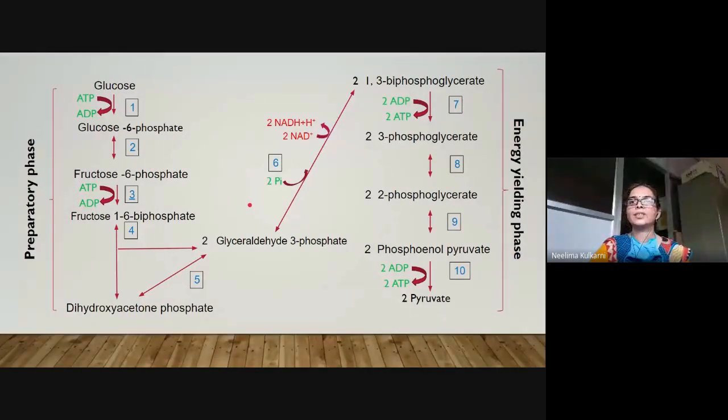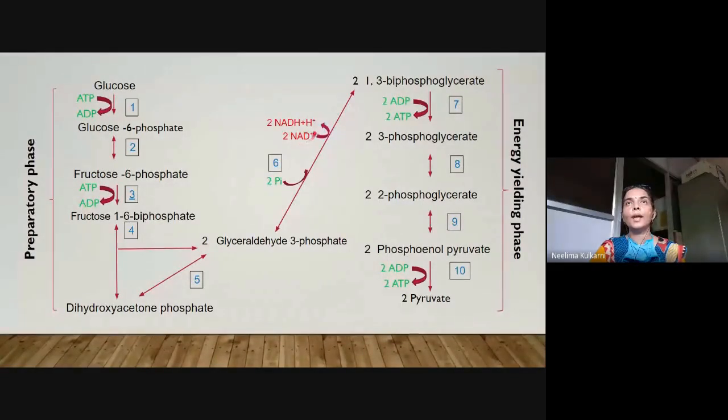The next reaction, reaction number 6, is catalyzed by the enzyme glyceraldehyde 3-phosphate dehydrogenase. Now, as the name suggests, it dehydrogenates, removes hydrogen. So this is where oxidation takes place in glycolytic pathway.